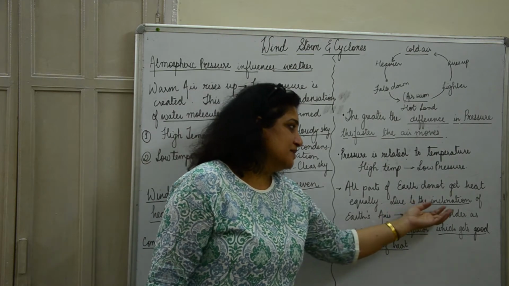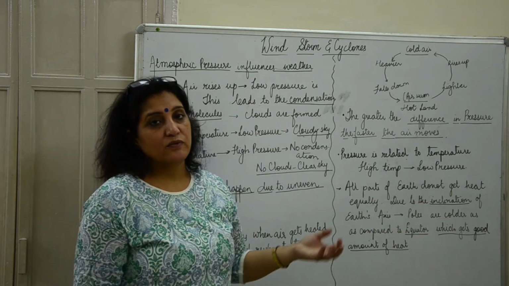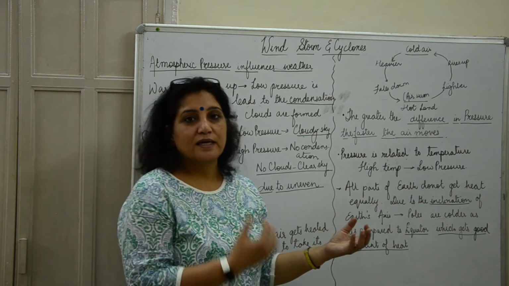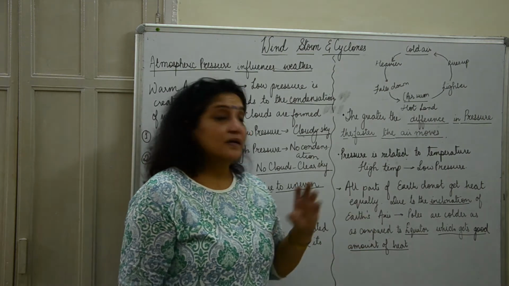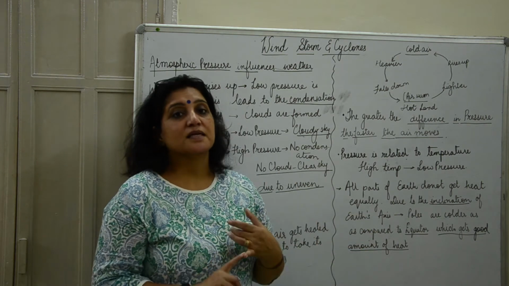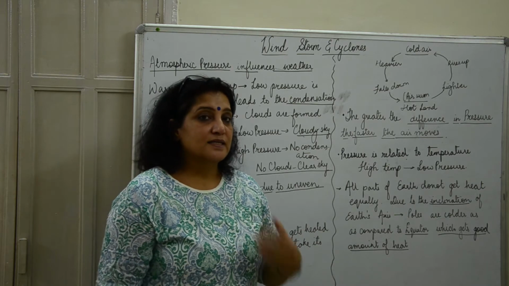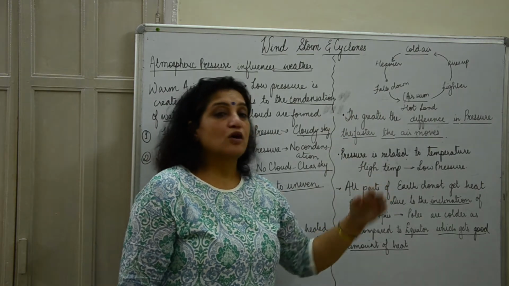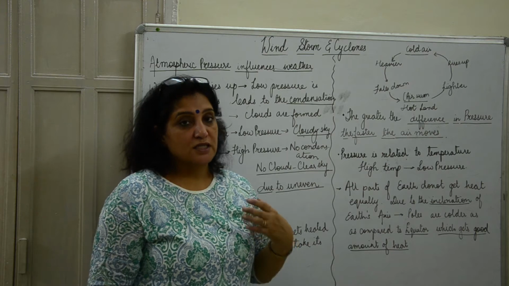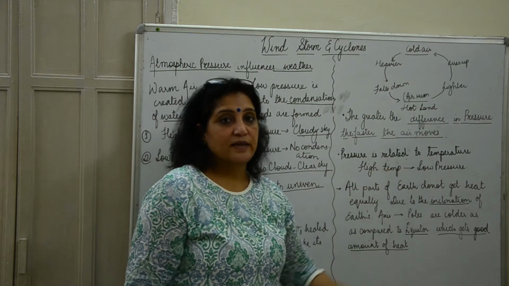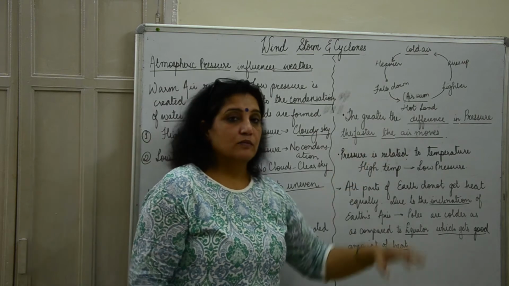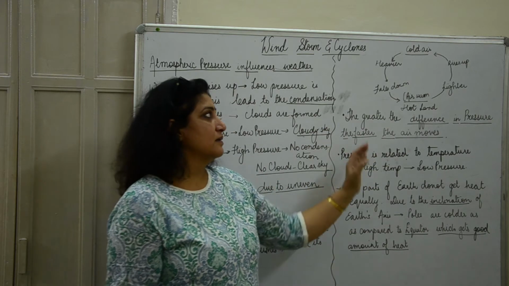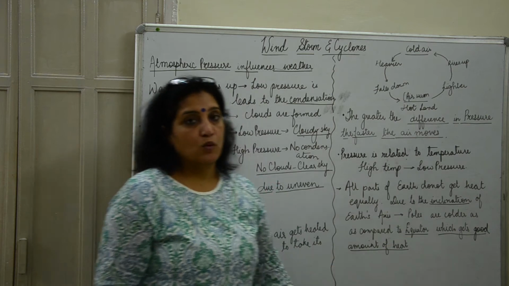So a place in the equatorial region, or near the equator or on the equator, will be getting the maximum sunlight, which means it will get a good amount of the sun's heat, whereas the polar regions do not get a good amount of heat. This also creates a variation, and this creates winds moving from one place to another, and we'll be learning about these wind movements now.